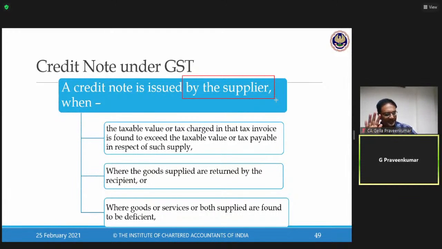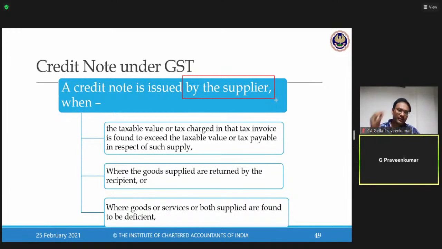Under GST, if the customer asks, if the recipient says, sir, you have supplied goods for short quantity, don't worry, I'm going to raise a debit note from my end, or I'm going to raise a credit note from my end. Answer is a big no. No concept of debit note or credit note by a recipient. Under the GST law, a credit note can be issued only by a supplier.